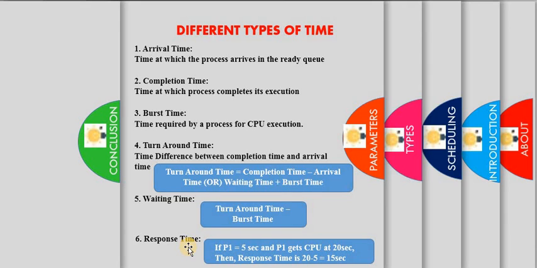For example, if process P1 arrives at 5 seconds and that process gets the CPU at 20 seconds, the response time is calculated as 20 minus 5, which is equal to 15 seconds. So after the arrival of that process, the first time it gets the CPU is our response time. These are the 6 different types of time.